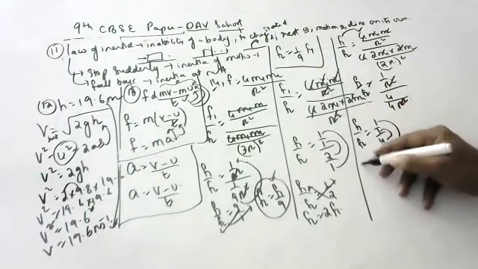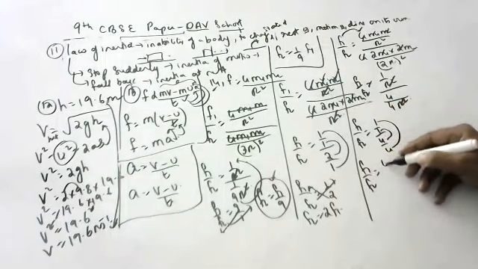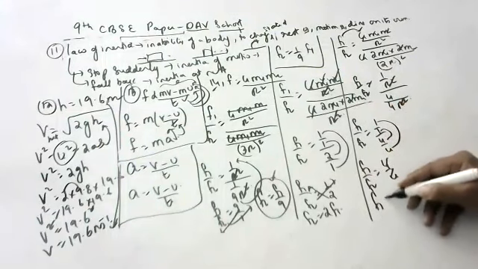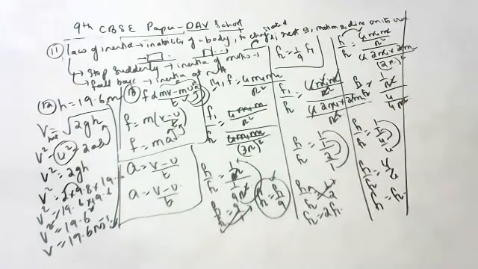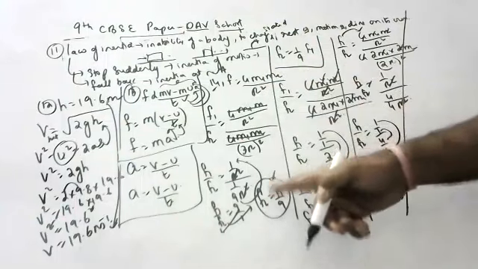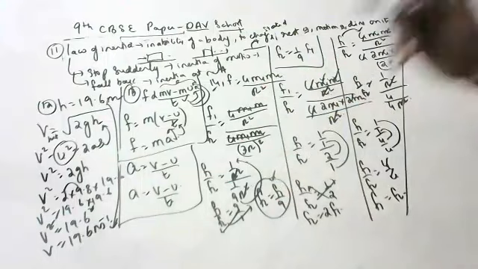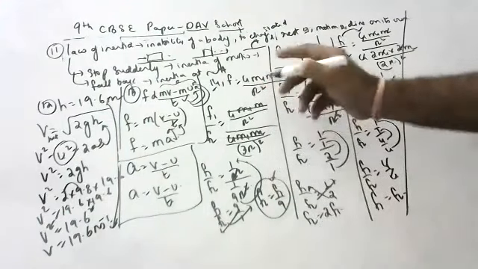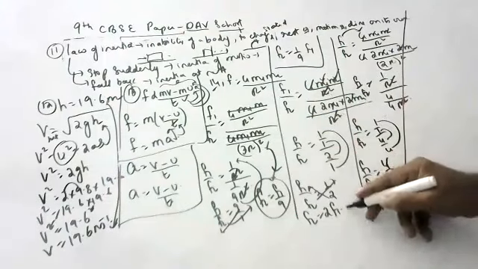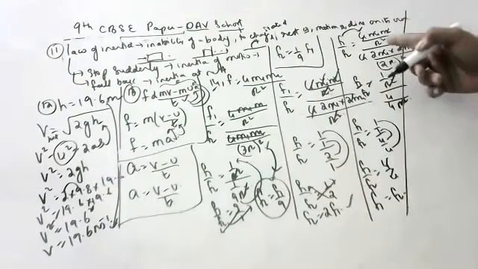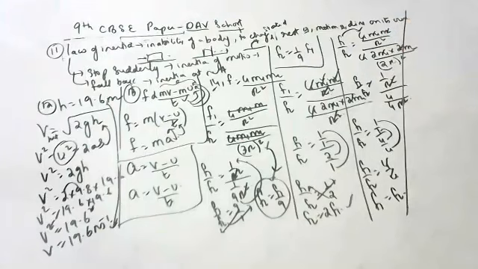So F1 by F2 is equal to 4 by 4. That is, F1 is equal to F2. So force remains the same. Force does not change when masses and distances are doubled. When only the distance is doubled, force becomes 1/4 of the original. When only distance is tripled, force becomes 1/9. When only masses are doubled, force becomes double. When masses and distance are doubled, force is unchanged. It is becoming the same.